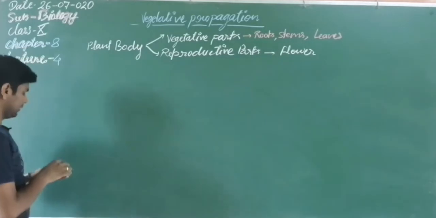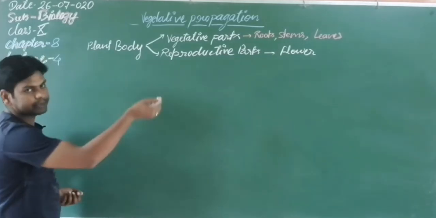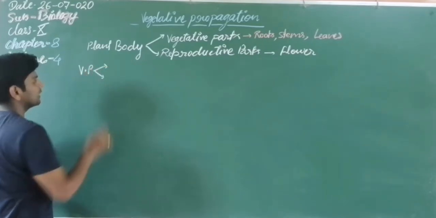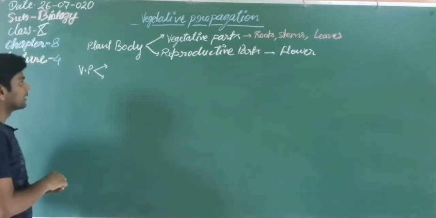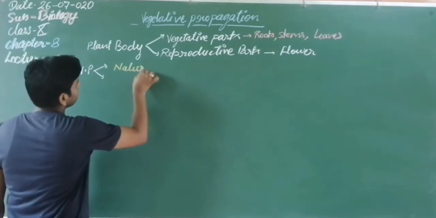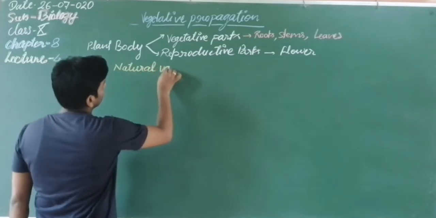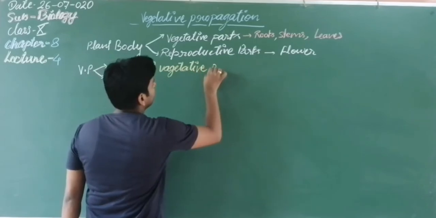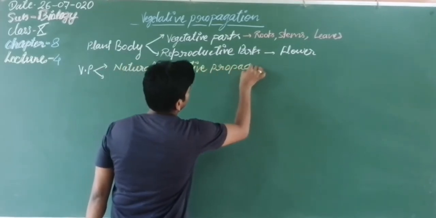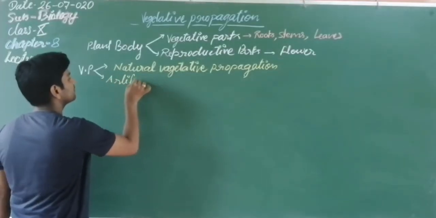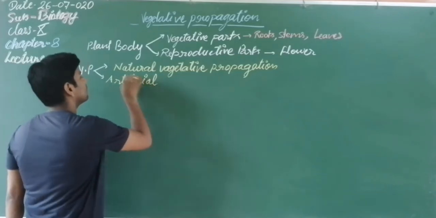Here, students, we can divide the whole process of vegetative propagation into two parts. What are these two parts? These are the natural vegetative propagation and the artificial vegetative propagation.